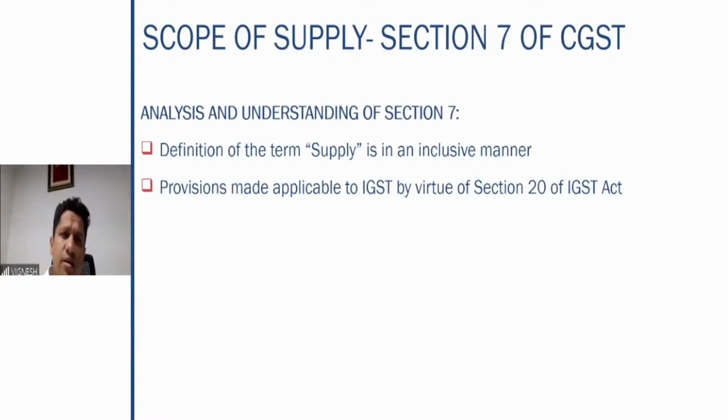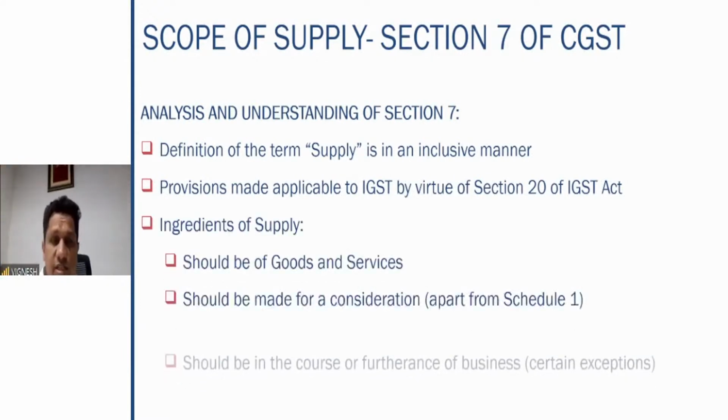So therefore here, if you understand section 7 better, it talks about the definition of supply in an inclusive manner. That is an inclusive definition. And IGST, as I told you, is a separate act, which is again controlled by the central government only. The same provisions are also applicable to IGST by virtue of section 20 of the IGST Act. Section 20 of the IGST Act covers this.